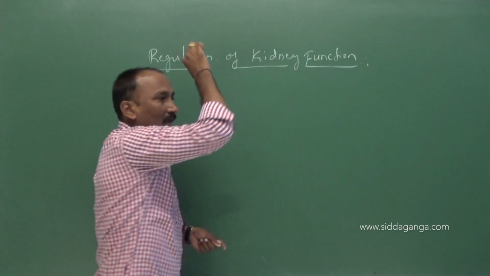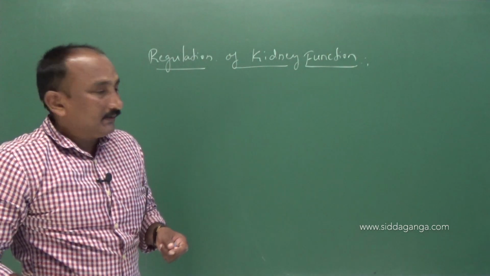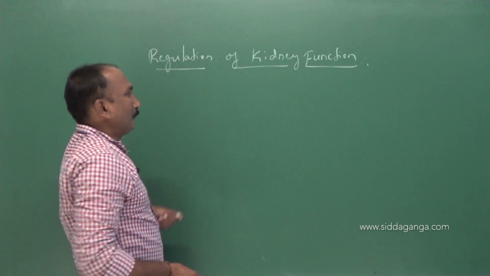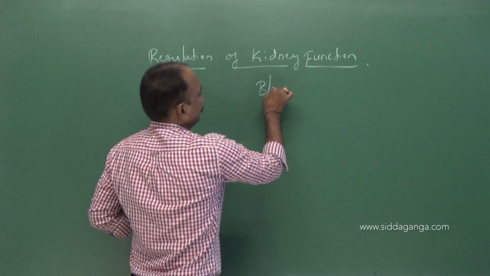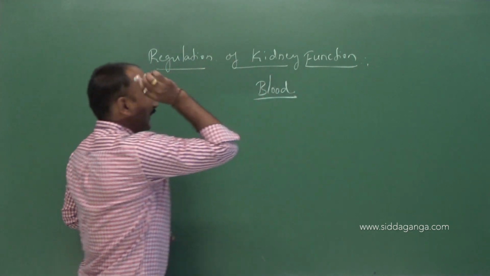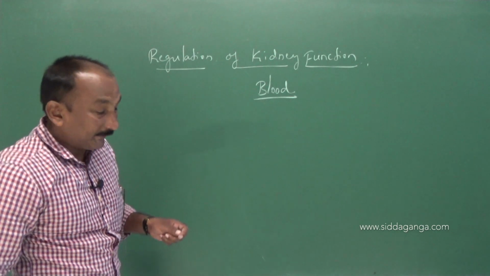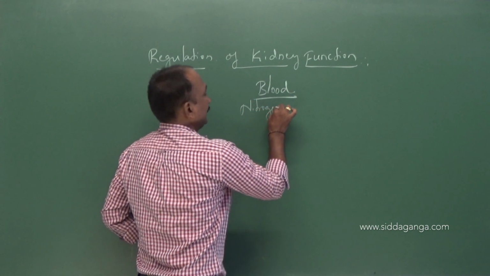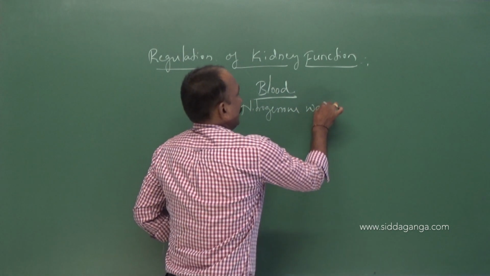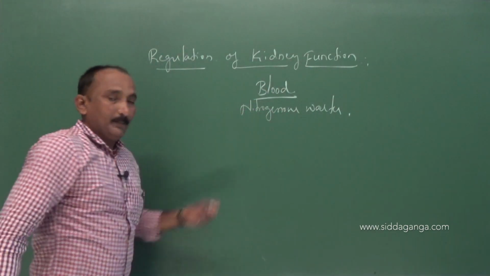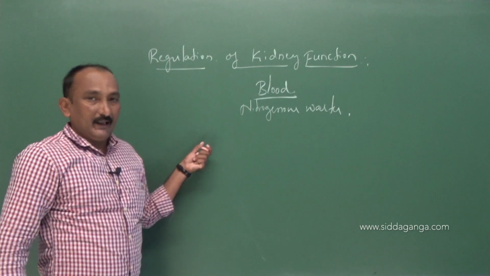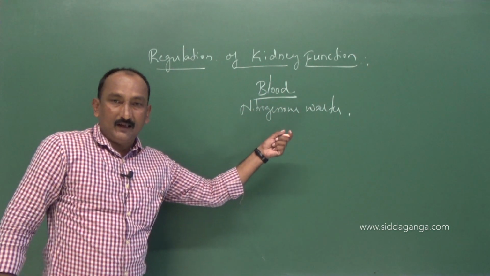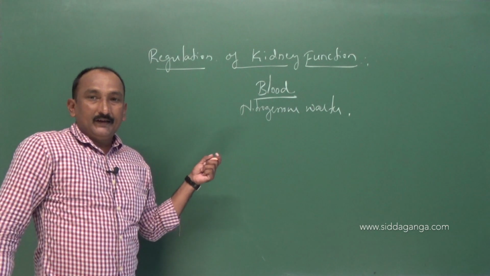Of course, you know that the main function of the kidney is to purify the blood. The kidney is helpful in the purification of blood, that means it is able to separate the nitrogenous waste present in the blood. With the help of the kidney, the blood is filtered so as to remove the nitrogenous waste from the body of the animal.